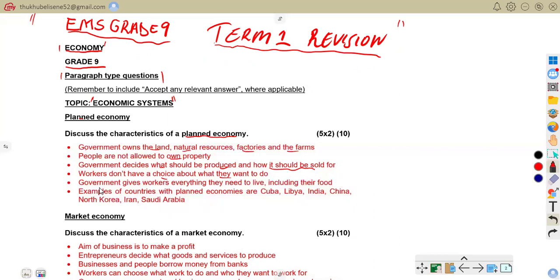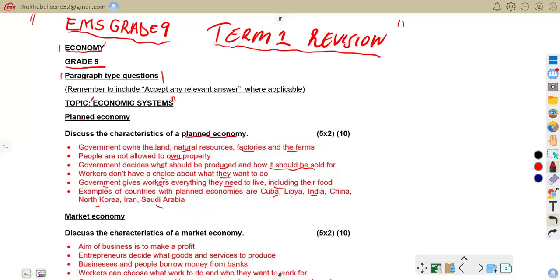Also, government gives workers everything they need to live, including their food. Meaning to say, government provides basic needs. The government supplies food, housing, and healthcare. Examples of countries with planned economies: Cuba, Libya, India, China, North Korea, Iran, as well as Saudi Arabia. These are the countries that go for planned economy, where the government does everything.